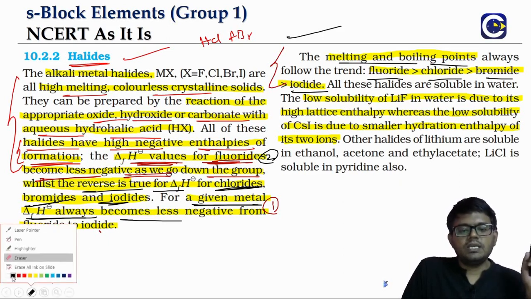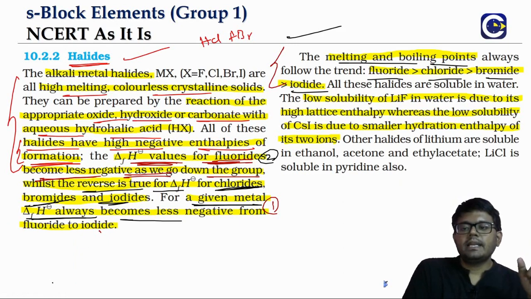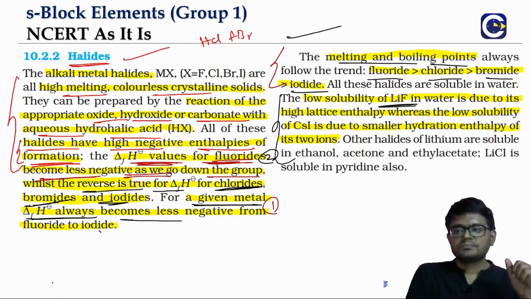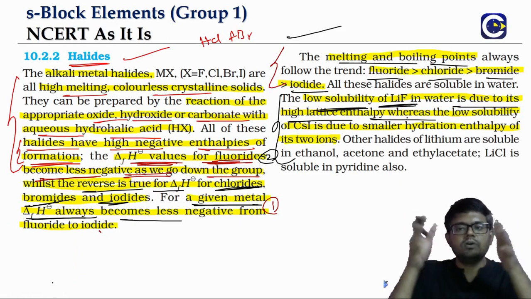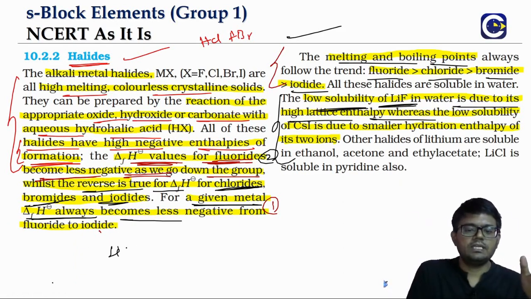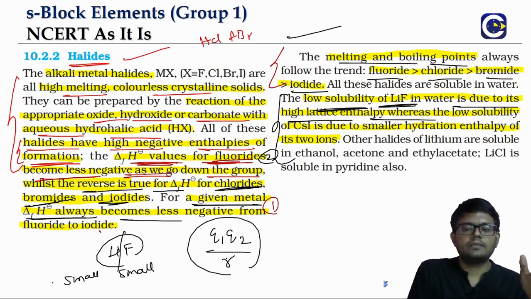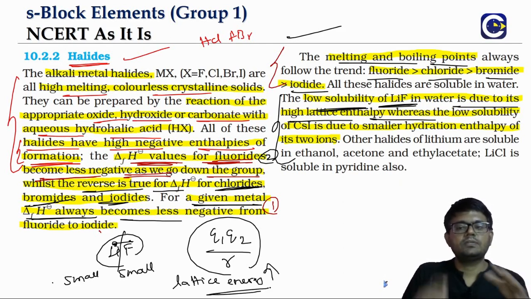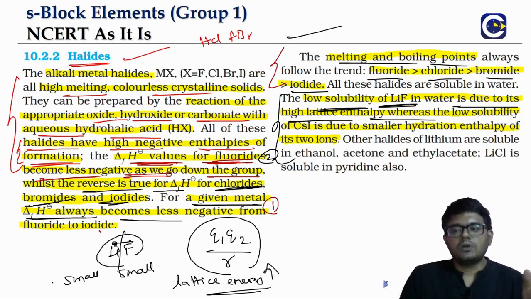Now when it comes to the solubility, look at this. Lithium fluoride will be having low solubility. Why? Because when you want to dissolve something, you should break it. So lithium fluoride means, look at this, small cation and small anion. So look at the lattice energy formula. What is it? Q1 Q2 by R. So we will see clearly that since the distance between the two nucleus will be small, lattice energy will be very high. So it will be difficult to make it to dissolve.